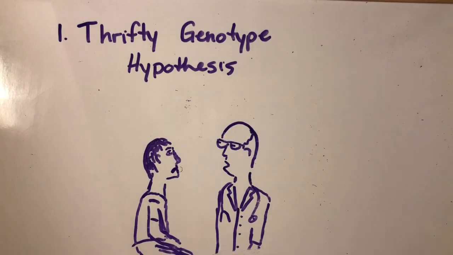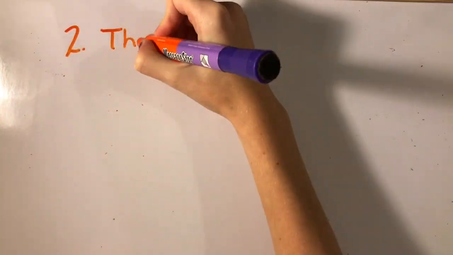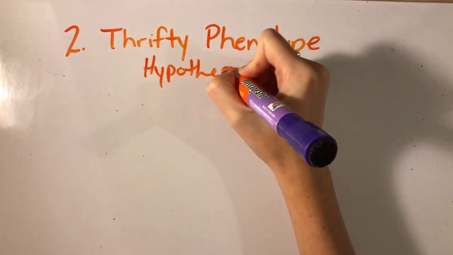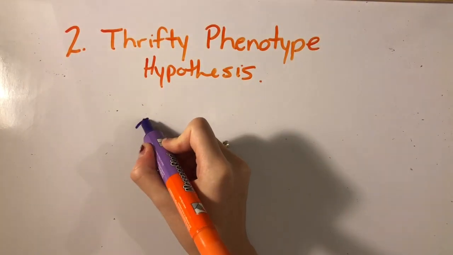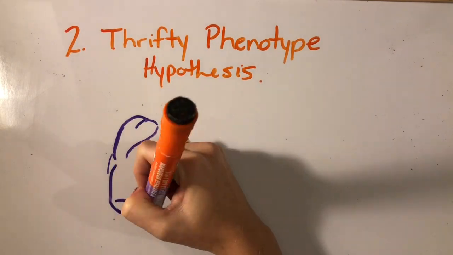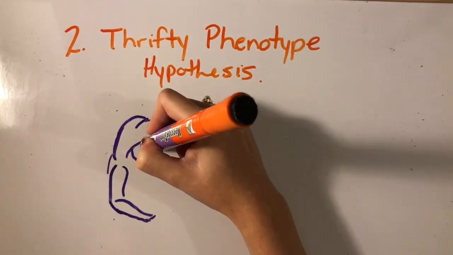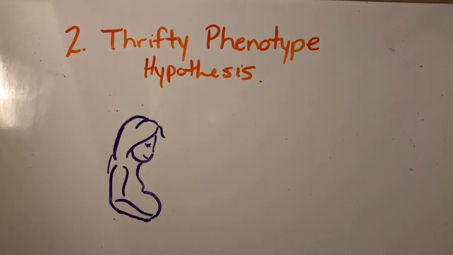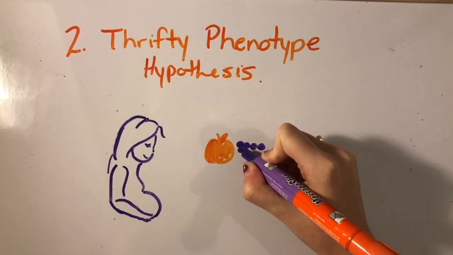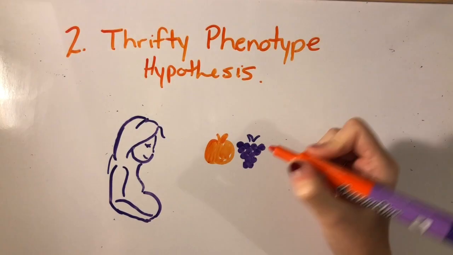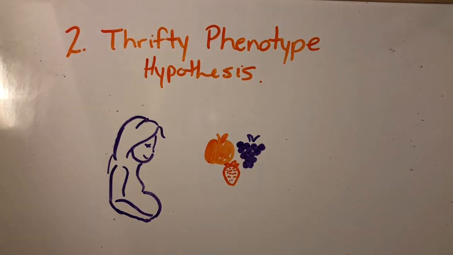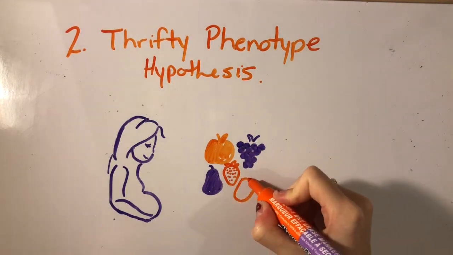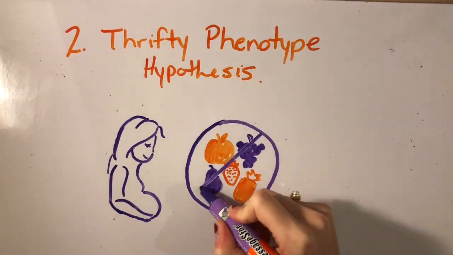The second hypothesis was proposed by Barker and Hales in 1992, called the thrifty phenotype hypothesis. As previously explained, our ancestors were exposed to famine and required adaptations to such environments. This hypothesis suggests that the nutritional environment that a fetus experiences in utero has long-term consequences. When a woman is pregnant and is not providing sufficient nutrients, the fetus adapts to its environment and changes its metabolic mechanisms to survive.